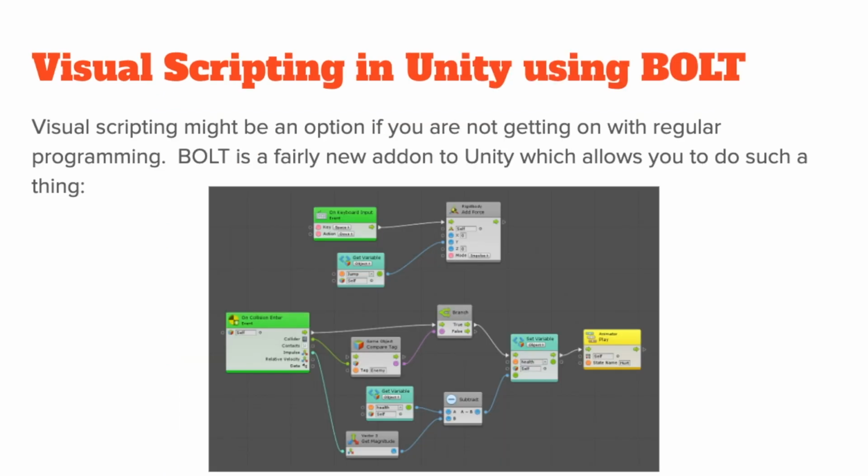So for those of you who don't have a particular mindset for actually coding with text, there is something else which has just been introduced into Unity called Bolt, and this is a visual scripting system. So what you can see there on the page is a bunch of what are called nodes, and you are hooking up the behaviors through the nodes instead of actually using code itself. This Bolt visual scripting actually does spit out code as well, so it's a good way to learn coding, especially if you're new to it.